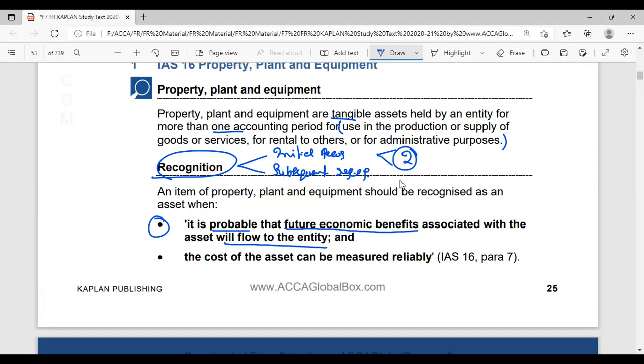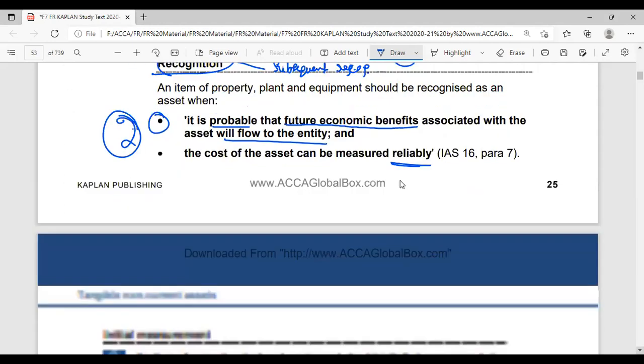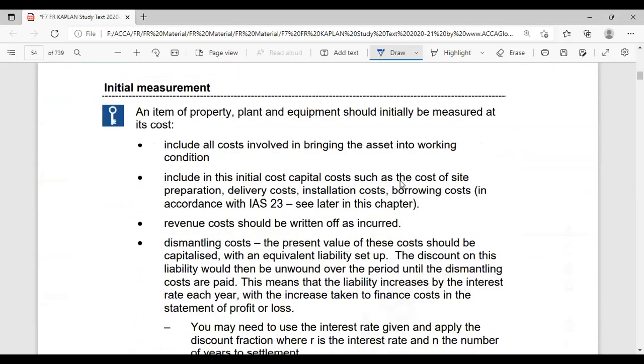Another one is that the cost of the asset should be measured reliably. If these two conditions are satisfied, then we consider that item as property, plant and equipment. Initially, the asset is recorded at cost only.